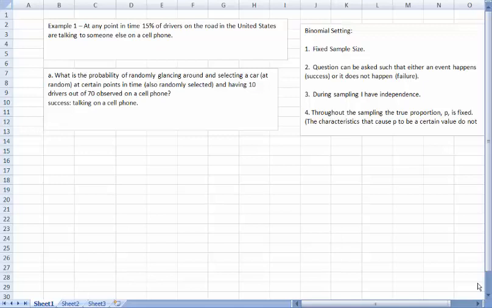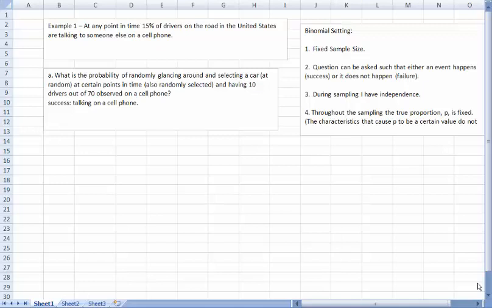Now, if you look closely at this question, what exactly are we doing? Well, it seems like we're counting something. As a matter of fact, what are we counting? The question says, what's the chance of having 10 drivers out of 70 observed on a cell phone? So it sounds like we're counting people talking on their cell phone. If that is the case, I think I've just defined what success is. So this smells a lot like a binomial setting.